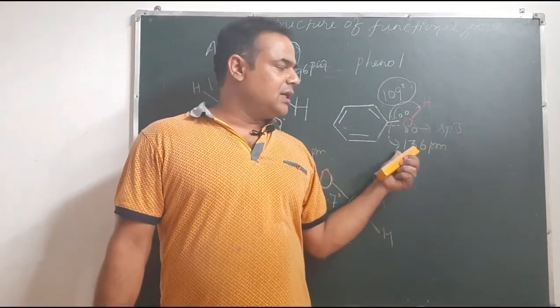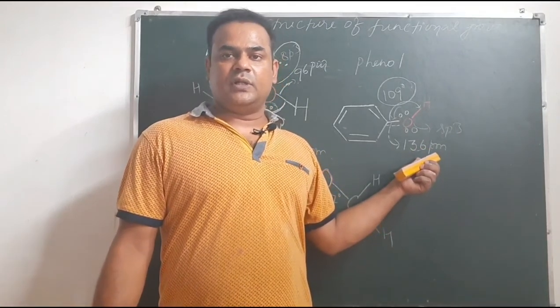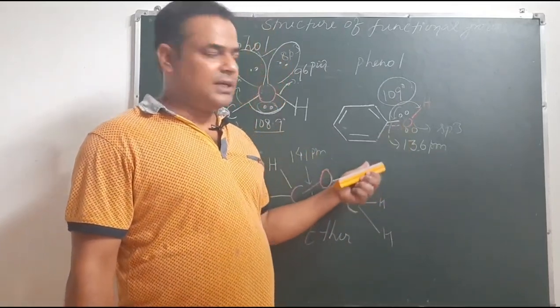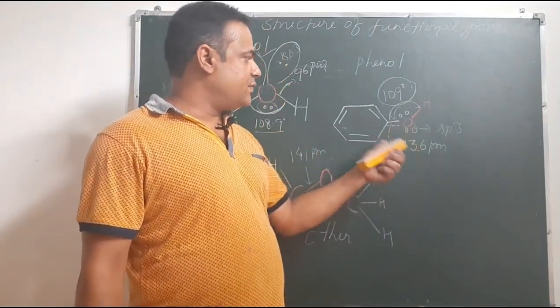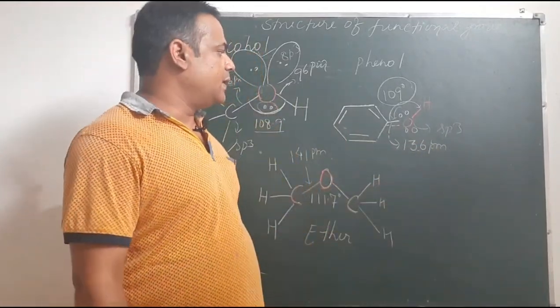We all know that a single bond length is more than a double bond length, and a double bond length is more than a triple bond length. So due to the partial double bond character, the bond length has decreased from 146 picometer to 136 picometer.